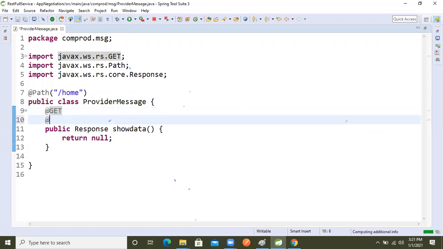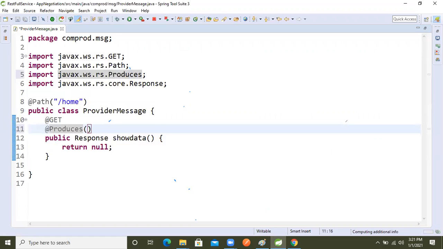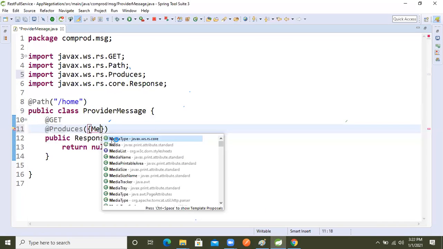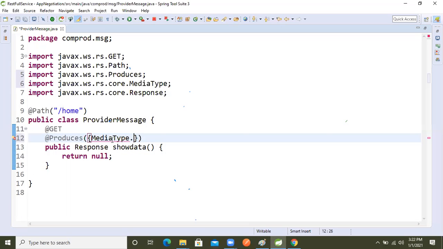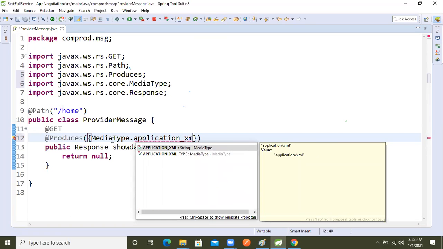After then @Produces, I want to produce both data, so now I will take an array in the MediaType, MediaType.APPLICATION_XML, right?